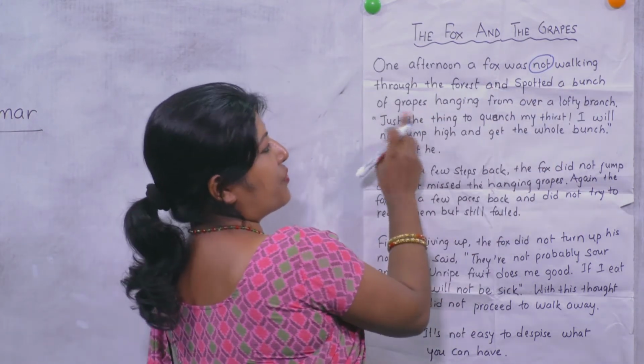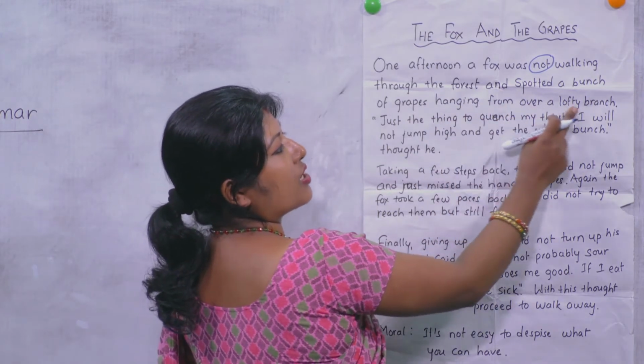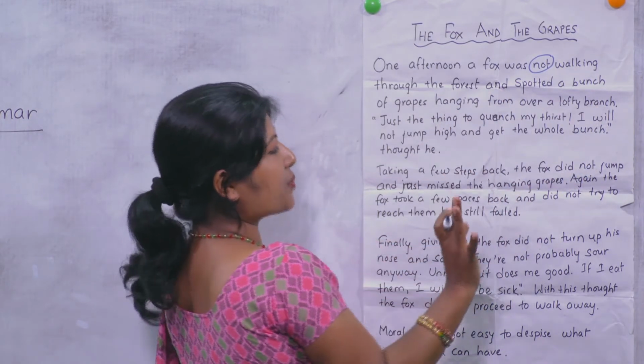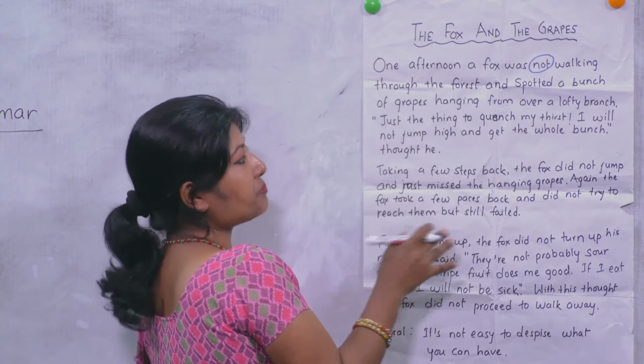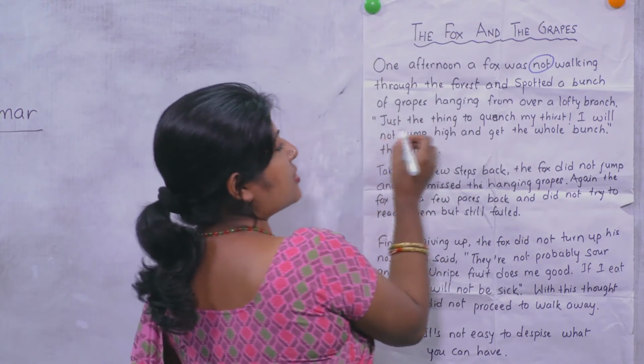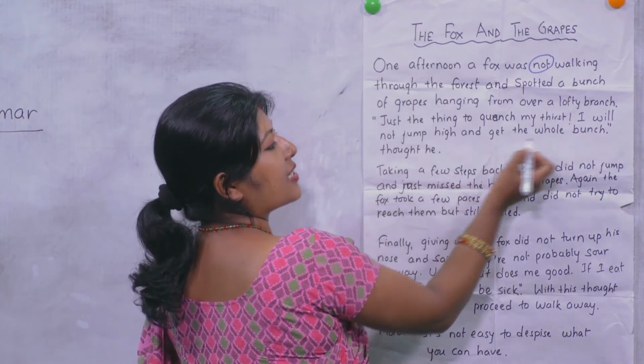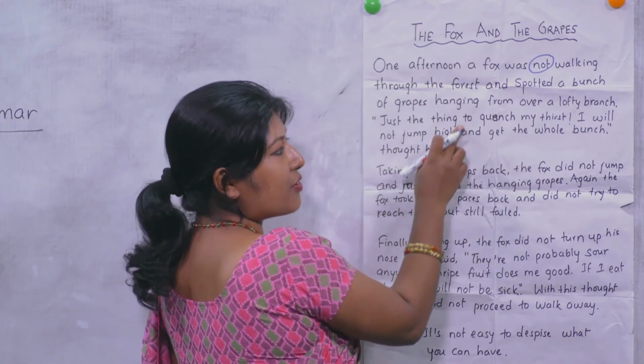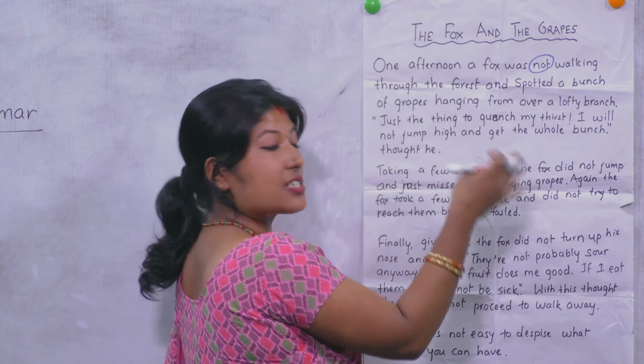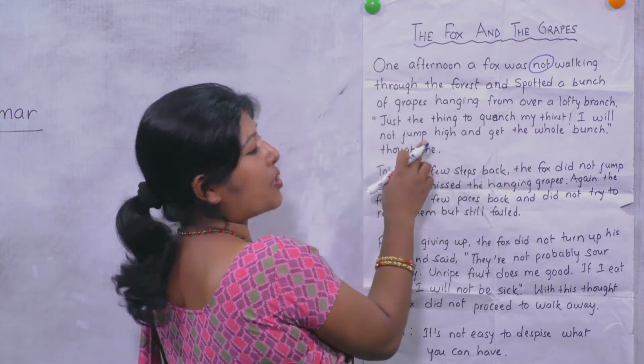Spotted a bunch of grapes hanging from over a lofty branch. Up to here it's fine. Okay. Then, just the thing to quench my thirst, I will not jump high and get the whole bunch. So if the fox is trying to quench its thirst, then it must be jumping, right?